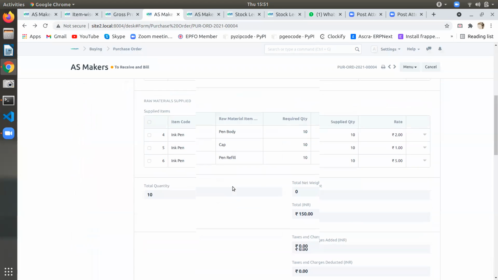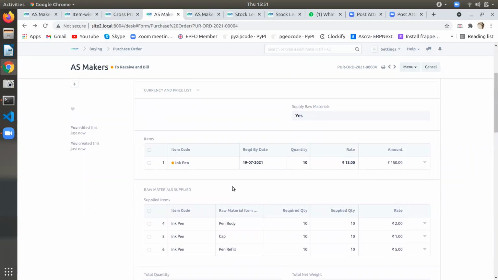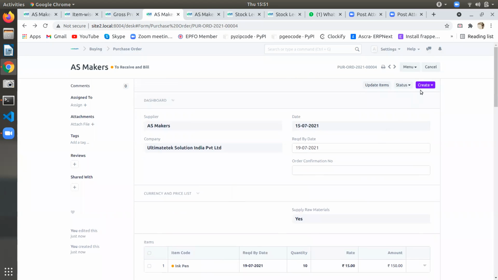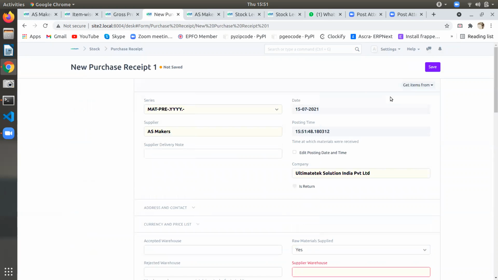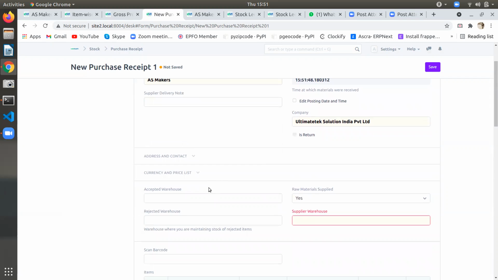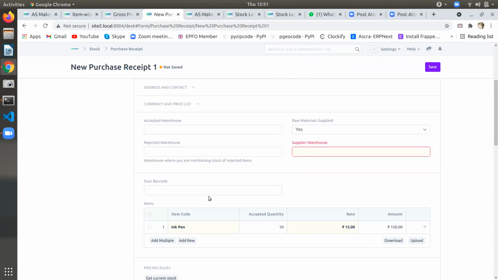So four transactions need to be entered here, no? One purchase order, then material transfer, then material receipt, and then purchase invoice. In case materials are not available, you have to make a purchase order for the material also. That is still okay, these materials have to be purchased.